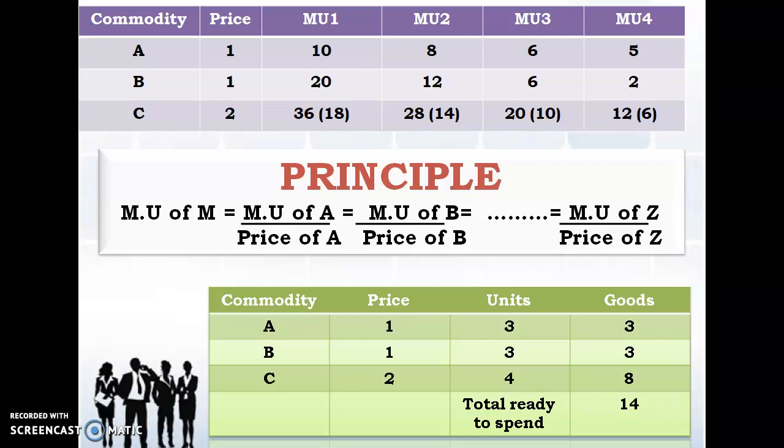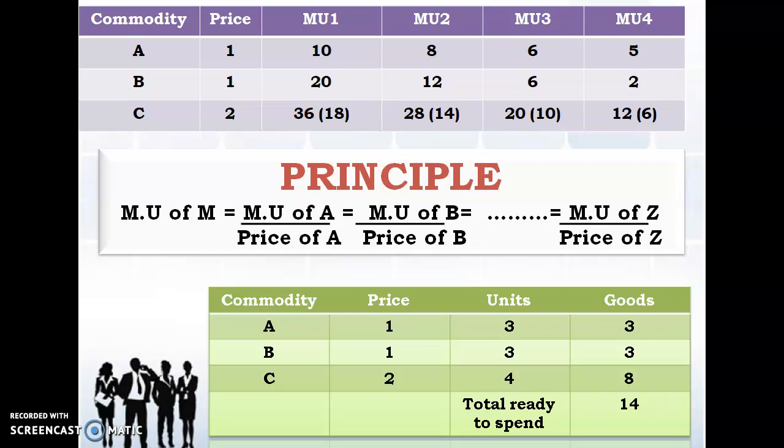Now coming to the second unit of consumption of C. The marginal utility is 28 if you consume the second unit. So MU of C by price of C, you are going to get 14. In the same way, we have calculated for the third unit and the fourth unit of consumption of C. For the third unit, the marginal utility of C by the price of C is 10, and for the fourth it is 6.